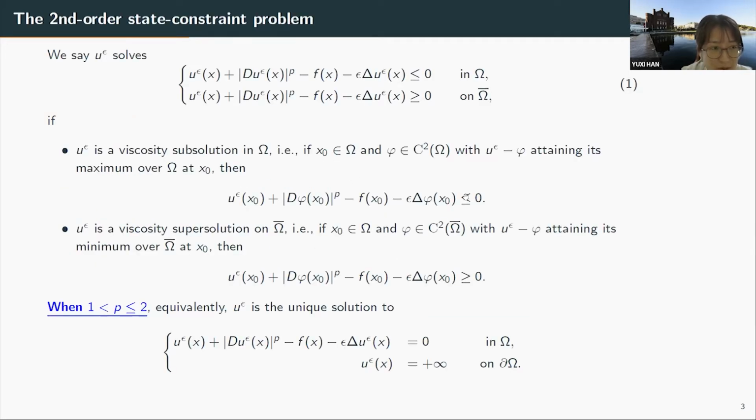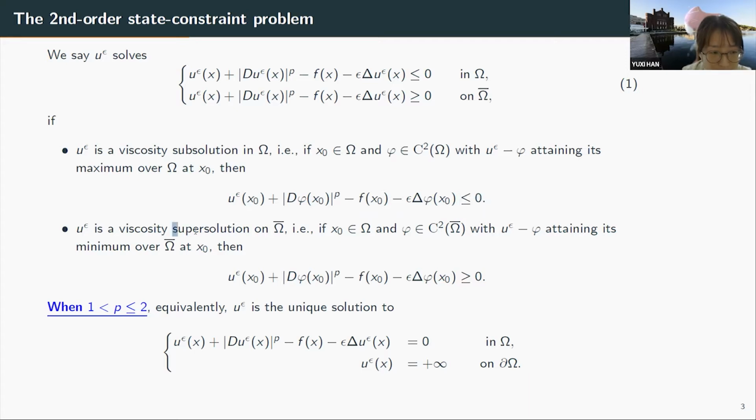Let's take a look at the second order state constraint problem. We say u^ε solves the second order state constraint problem if u^ε is a viscosity subsolution in the interior and a supersolution on the closure of the domain. Here, when we say subsolution, we mean if we have a smooth function phi that is touching u^ε from above, or equivalently, u^ε minus phi attains its max at some point x0, we take the left-hand side of our second order equation with phi plugged in and evaluate it at the point x0, it is less than or equal to 0.